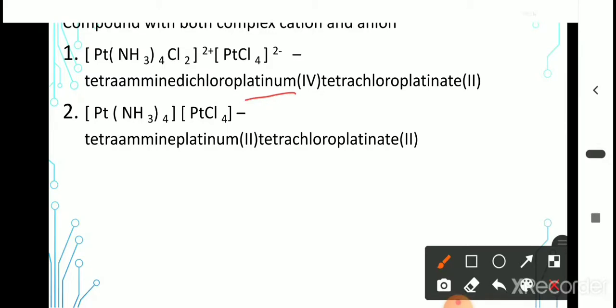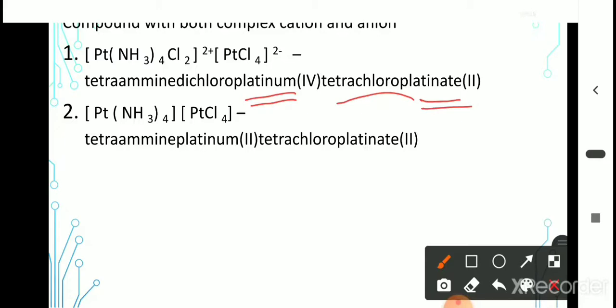Then the anionic part, the central metal is platinum and the ligands are chloride ions, therefore tetrachloroplatinate. In the cation we have to write platinum. In the anionic complex, for the central metal ion we have to add a suffix ate, therefore platinate. The oxidation state is 2. Tetraamminedichloroplatinum(IV) tetrachloroplatinate(II).